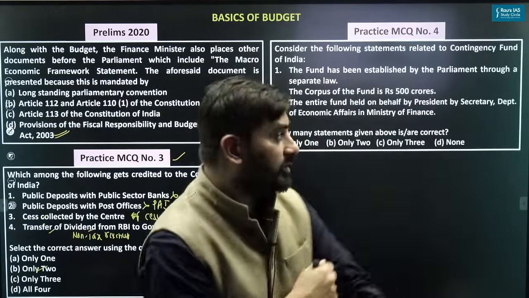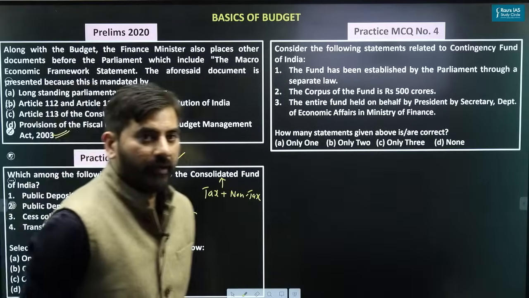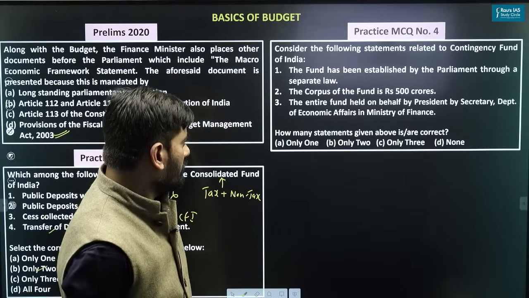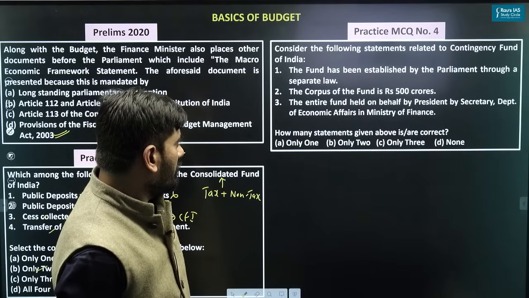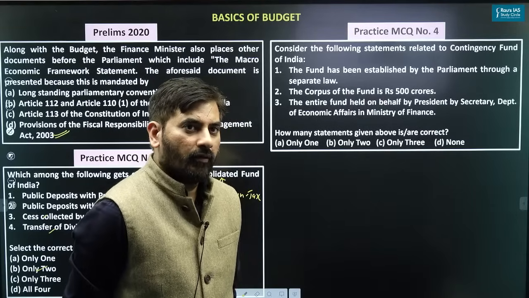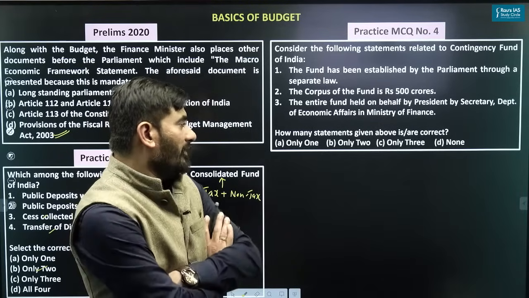Have a look at the next question. Consider the following statements related to the Contingency Fund of India. What do you think is the answer? The fund has been established by the parliament through a separate law.